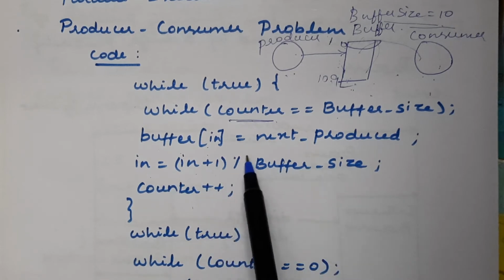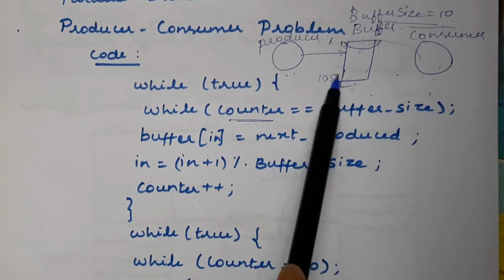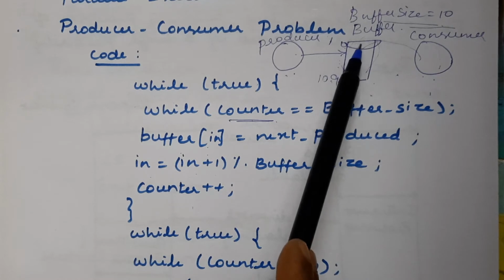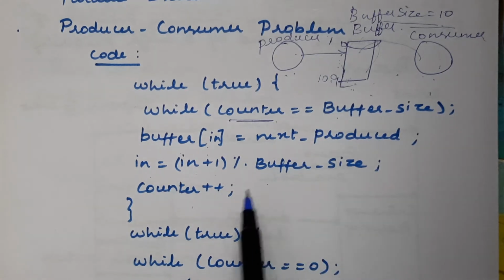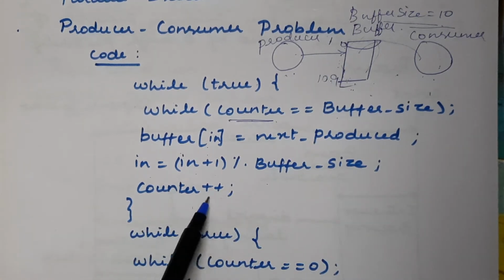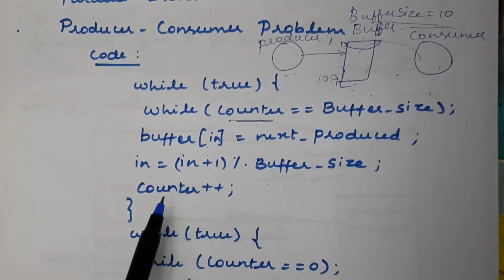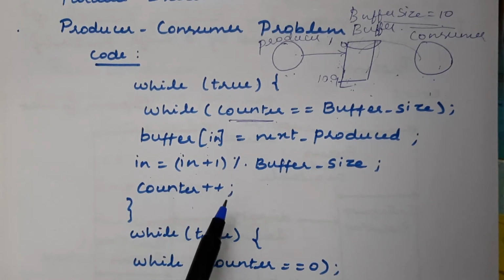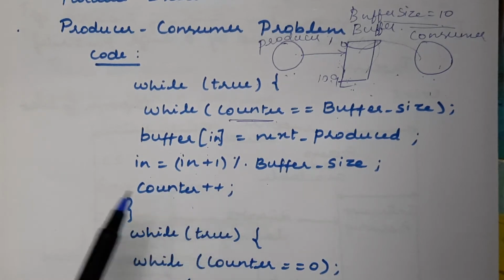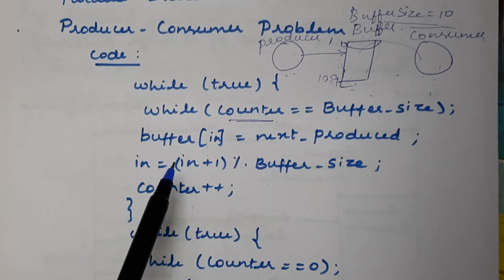So we need to include this mod buffer size so that it will find the next free location as the 0th location, and then it will store the new data item into the buffer. So this is what happens here. And counter plus plus, automatically the counter value will be incremented. Whenever you are storing any new data item into the buffer, the counter value will be incremented, which represents how many data items we have in the buffer. This is the code for the producer process.